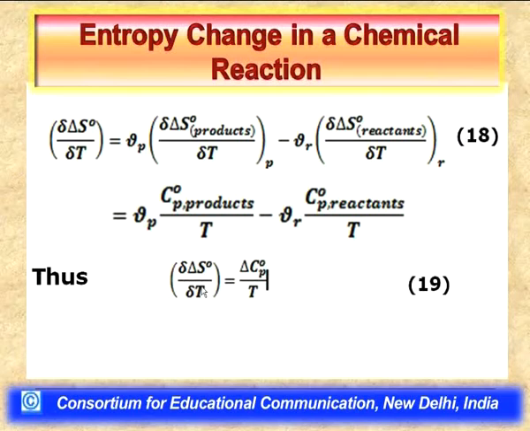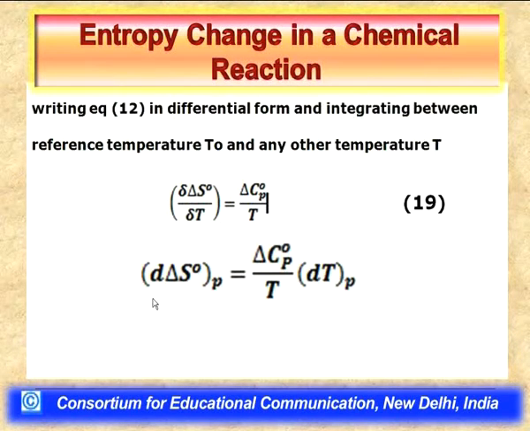Now, we can rearrange this equation 19 and write it in the differential form. We can take this delta T towards the right hand side, and then we get d delta S standard at constant pressure equal to delta Cp standard by T dT at constant P.